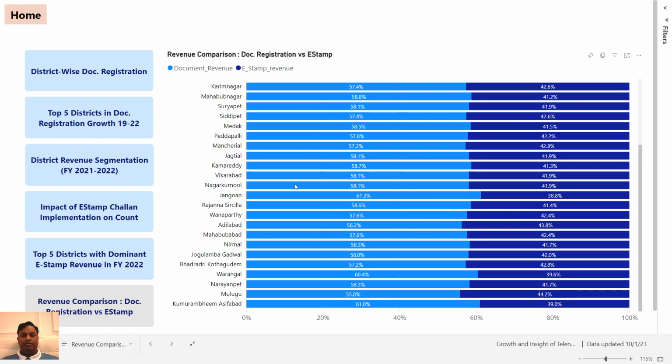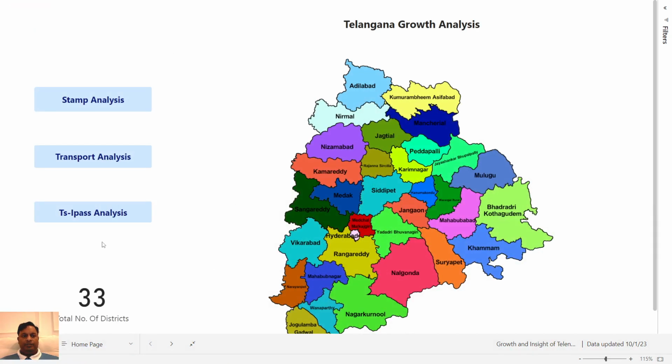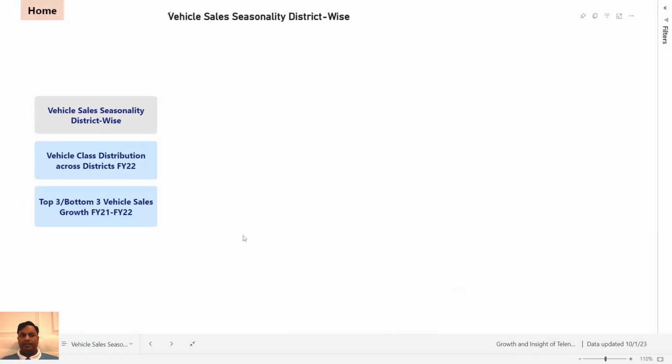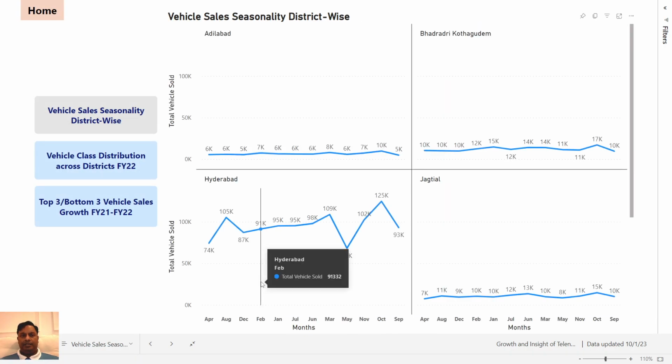Okay, so this is all about stamp registration revenue analysis. Moving on to the second department, which is the transport department. The first question was, is there a seasonality in vehicle sales district wise?